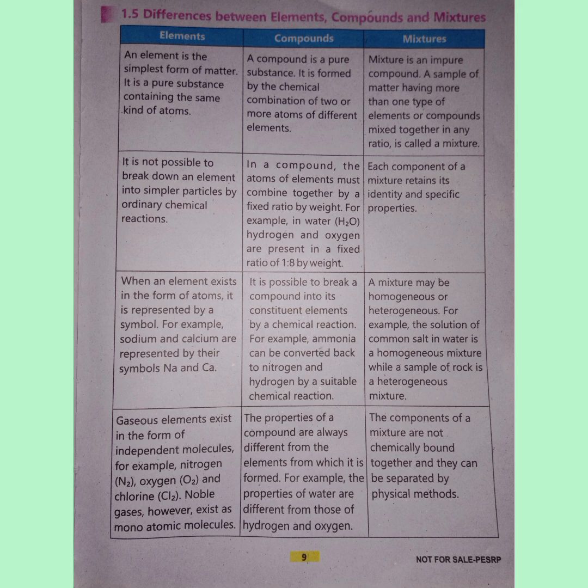Third difference, when an element exists in the form of atoms, it is represented by a symbol. For example, sodium and calcium are represented by their symbols, sodium Na and calcium Ca. In compound, it is possible to break a compound into its constituent elements by a chemical reaction. For example, ammonia can be converted back to nitrogen and hydrogen by a suitable chemical reaction.